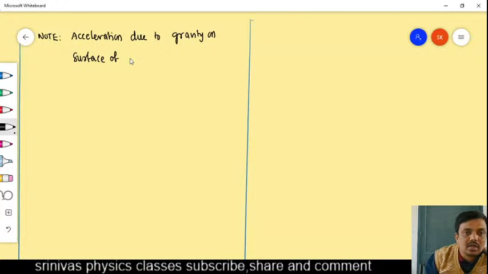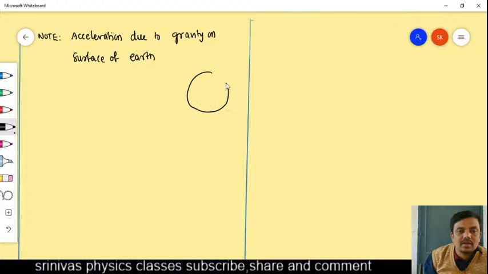What is the acceleration due to gravity on the surface of Earth? We derived it. For example, this is the Earth. For the acceleration due to gravity on the surface of Earth, we take small g, Earth's mass as capital M, and Earth's radius as capital R. This is the first point in the note. We get g equals GM by R square.